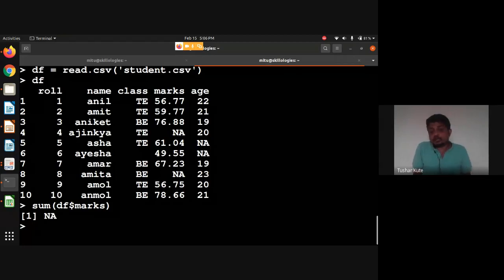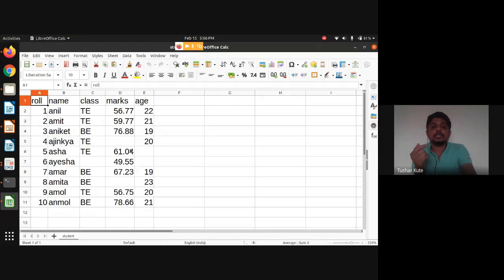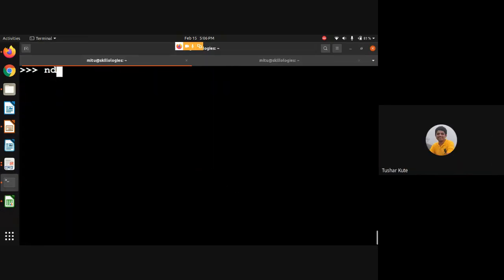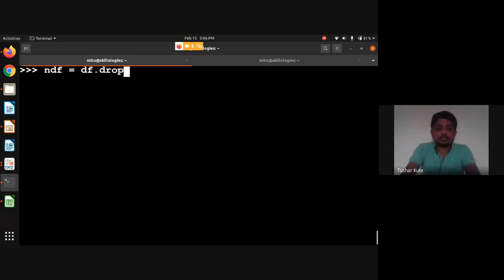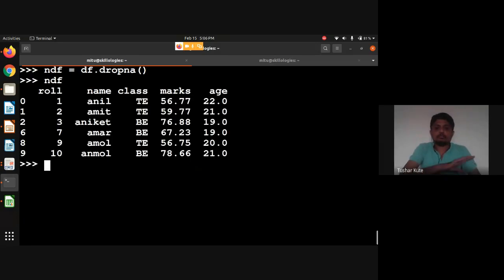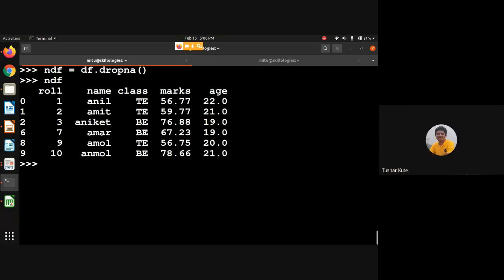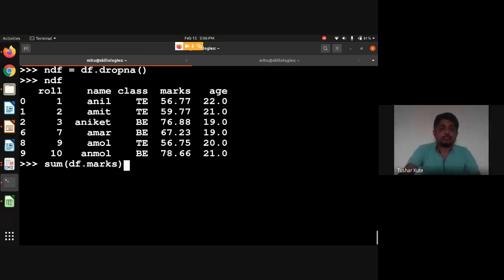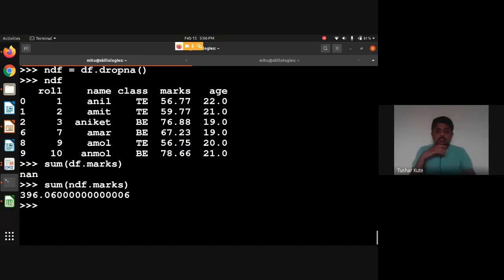So when these missing values are there, we can remove them. Wherever the rows have missing values, we can directly remove them. This is the first option that we generally choose. Clean. So wherever the missing values are there, I've dropped all the rows, and then if I want to perform operations on it, see, this is the sum of all the marks after deleting the rows because they contain missing values.